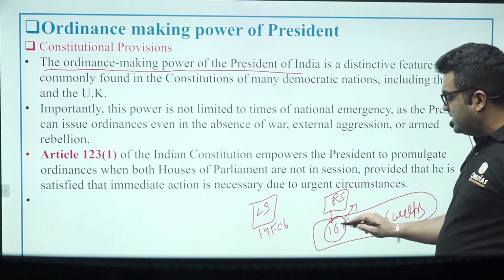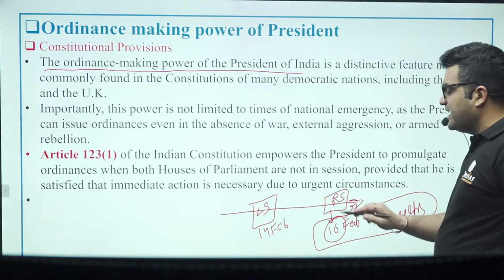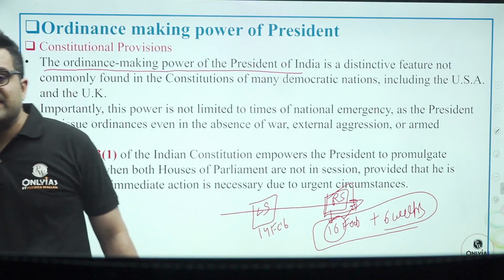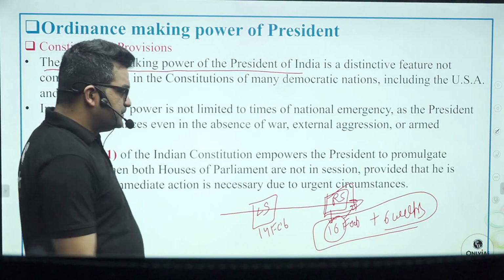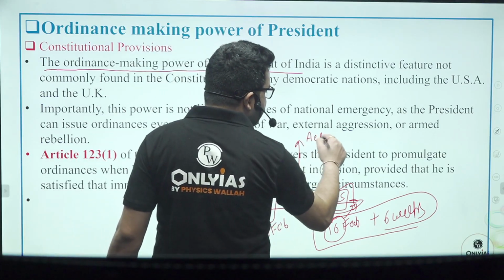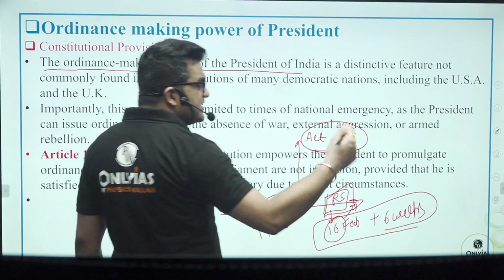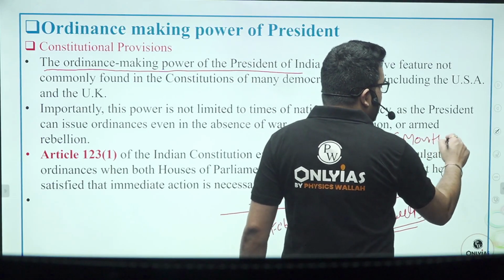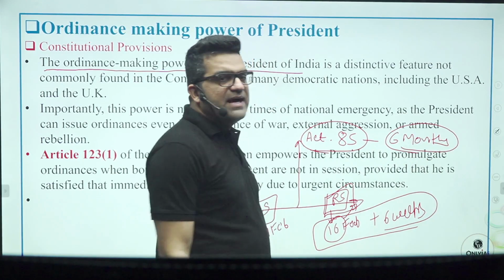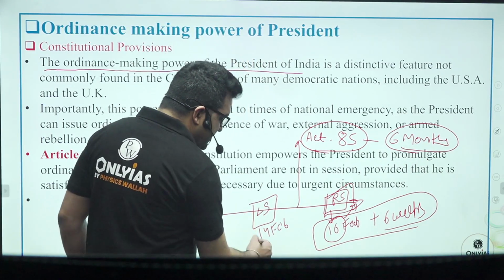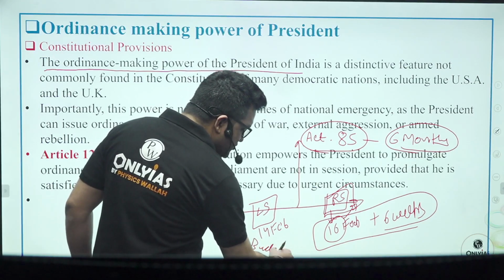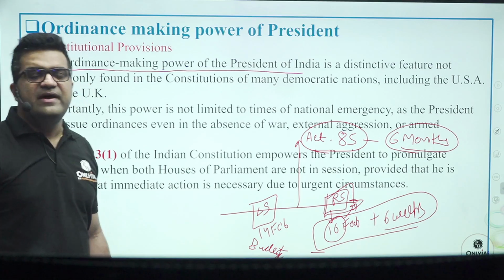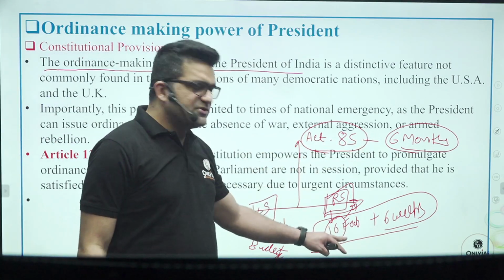Which is the later date? This date, because the bill has to be passed through both the houses. So the later of the two dates shall be considered, from which the 6 weeks shall be counted. Now, as per Article 85, there shall be no gap of more than 6 months. It is the duty of the president to ensure that within 6 months the session of the parliament happens. For example, if the budget session is happening now, then the monsoon session will happen in June, within 6 months. So the maximum time period for which an ordinance can survive can be 6 months and 6 weeks.